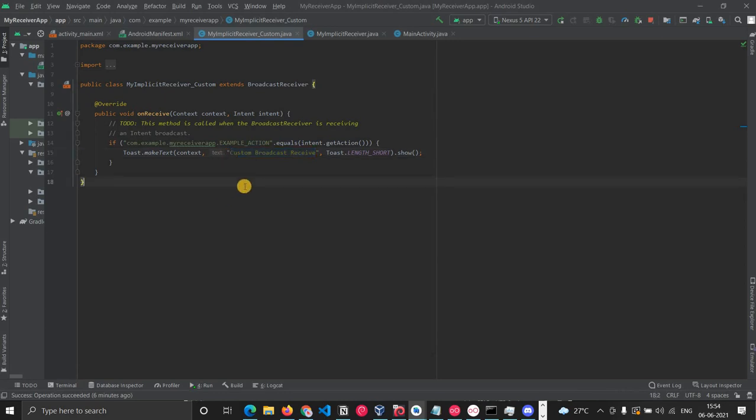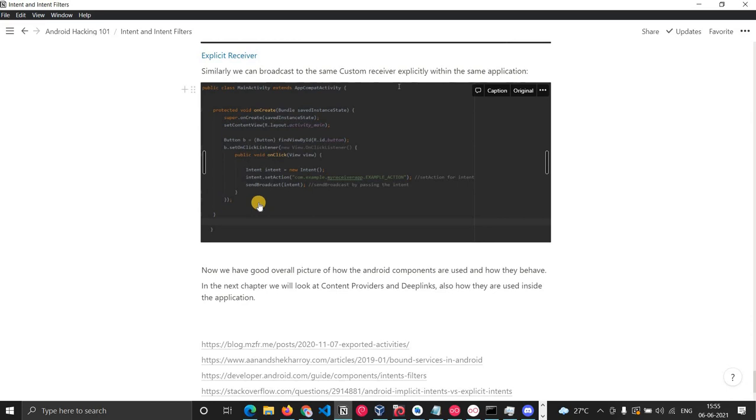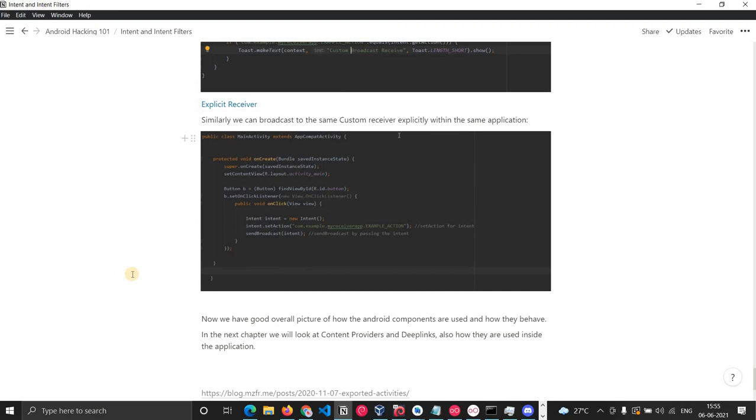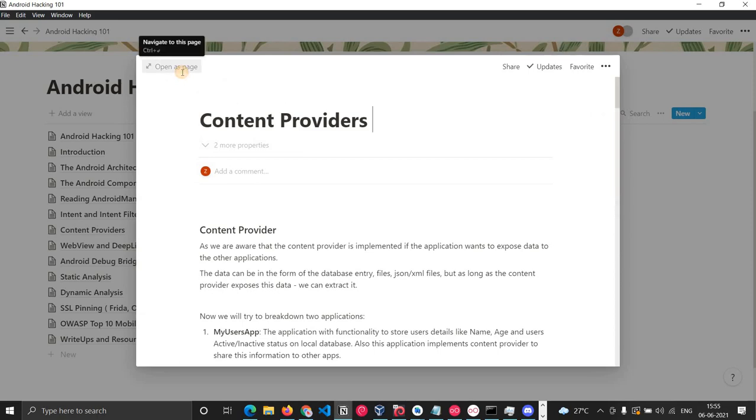Okay. Is anything unclear till now? We are done with the intent and intent filters and how they are used in the different components like activities, services, broadcast receiver. Anyone who has any doubt can ask, or we will move to the next chapter. Okay, we'll move to the next chapter, which is content providers.